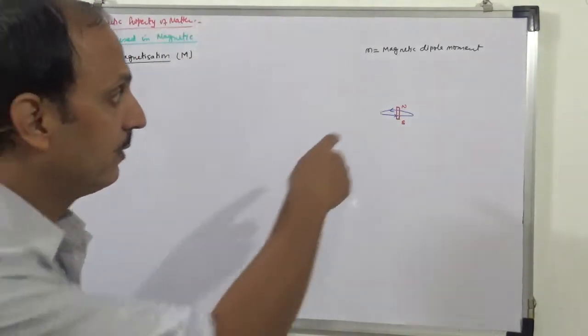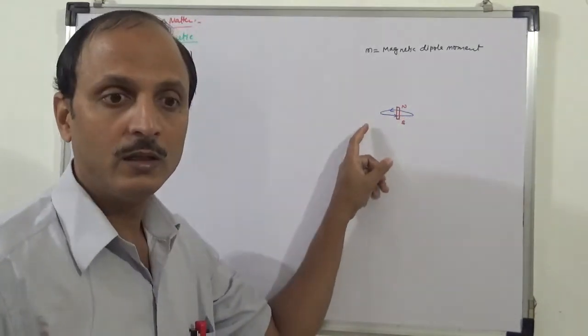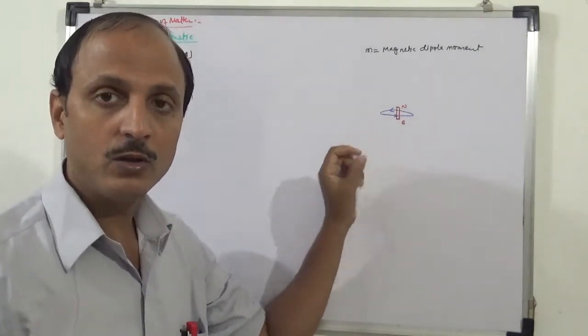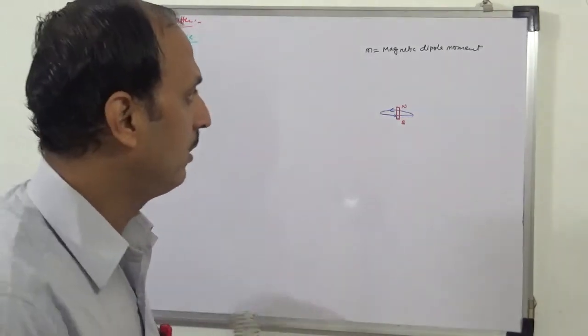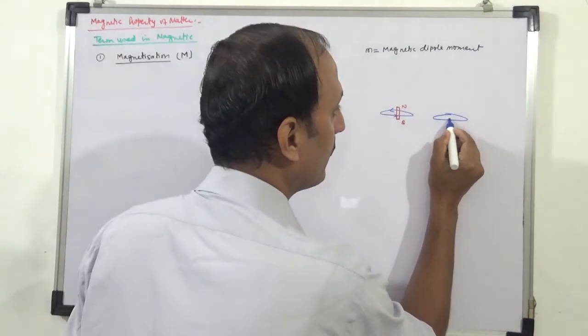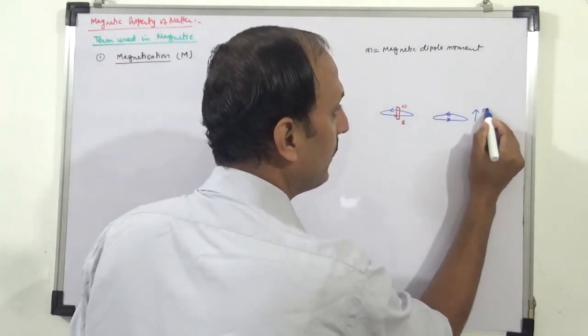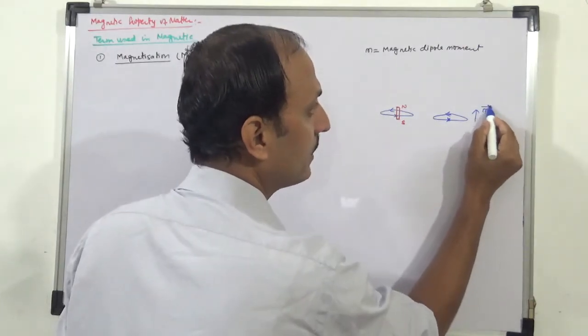If we don't convert it into a small bar magnet, just a revolving current has a magnetic dipole moment like this.